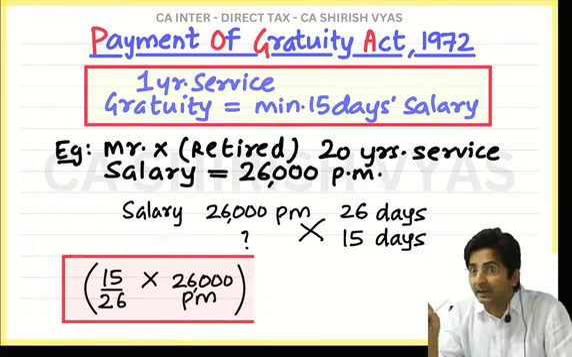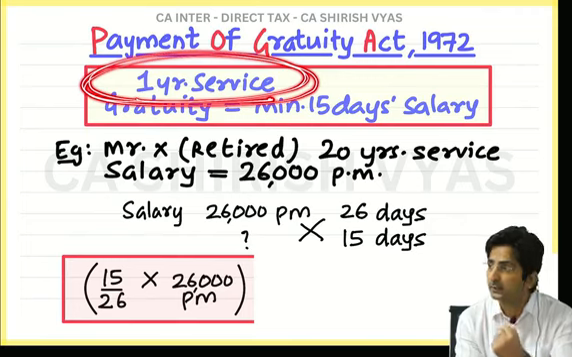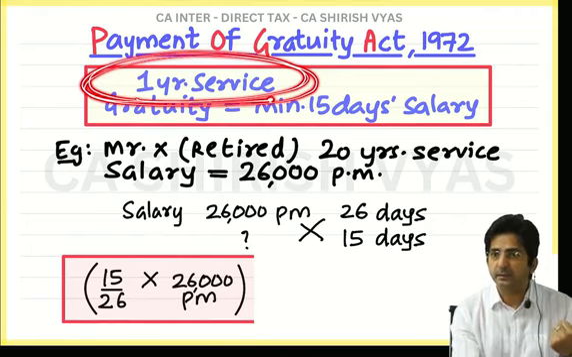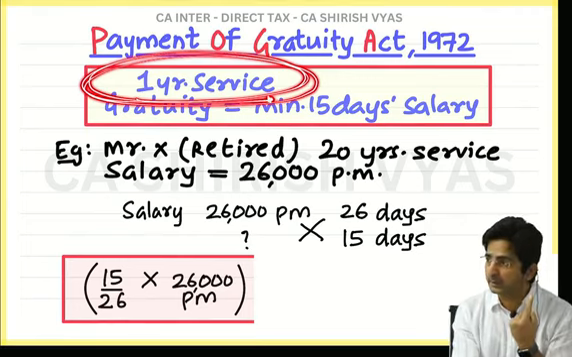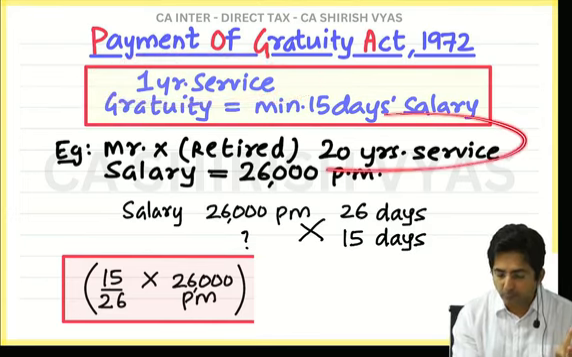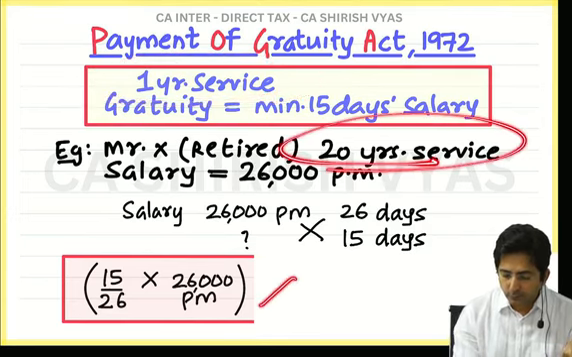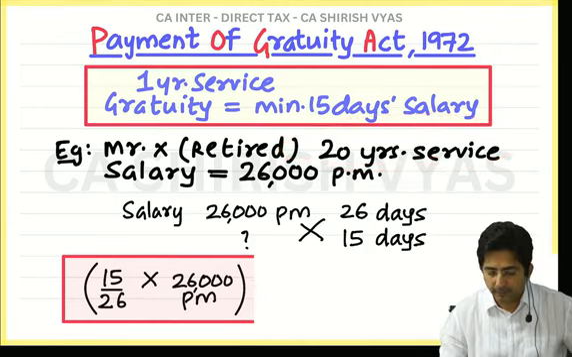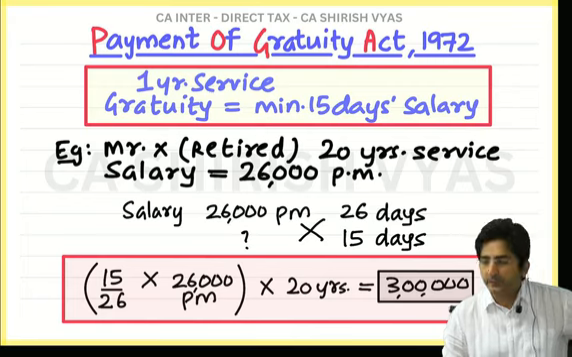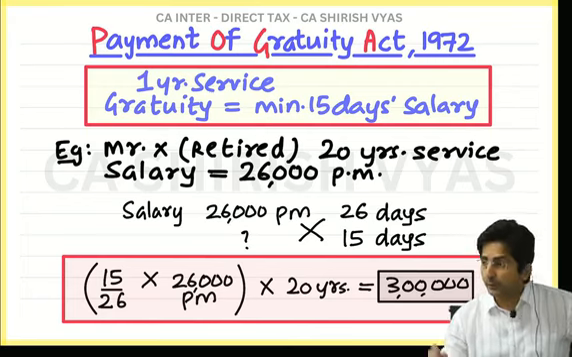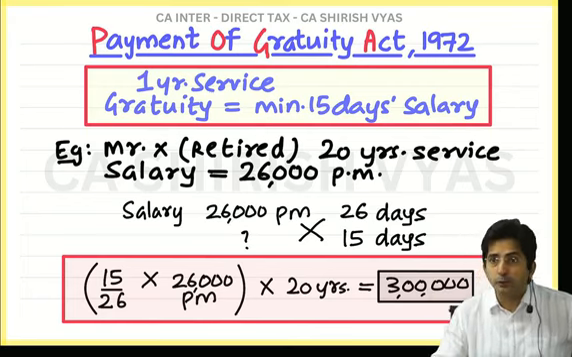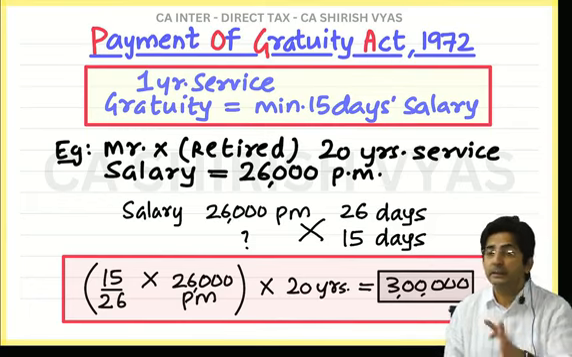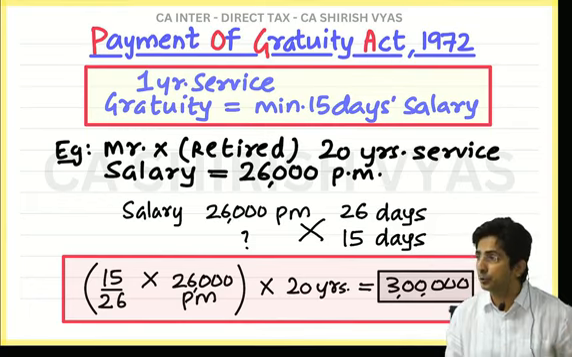But don't forget, 15 days salary is your right for only 1 year of service. This guy has worked for 20 years, so you will multiply this by 20. How much do you get? 3 lakhs. So in my example, this employee should get a minimum of 3 lakhs as per the Payment of Gratuity Act.